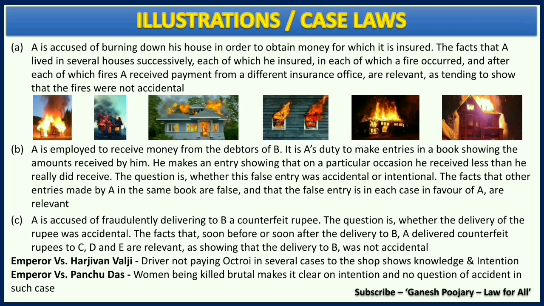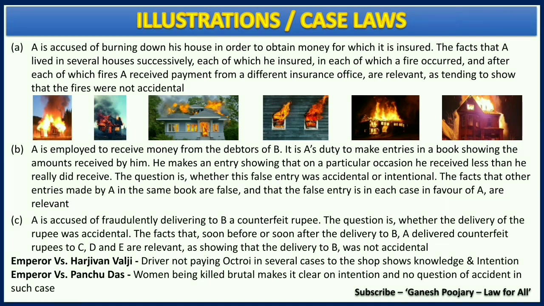The insurance company does the background check, and in the background check, they realize that A has changed houses several times, and all those incidents were because of the fire incidents. Earlier also, he has claimed insurance for such fire incidents from different other insurance company. Now, such act of A looks like he is intentionally putting fire. It is not accidental. How many times a house gets fire? That cannot be accidental, right? That is what we can understand from section 15.